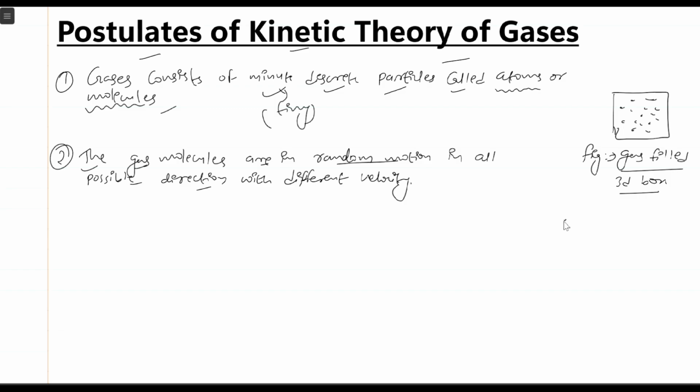So if we consider a gas molecule like this, what are the possible directions of its motion? It will have a total of 6 directions: positive x-axis, negative x-axis, positive y-axis, negative y-axis, positive z-axis, and negative z-axis. These are the 6 different directions in which a gas molecule can travel, and they are in random motion. They do not have any fixed motion. This is the second postulate. Similarly, the third postulate says that